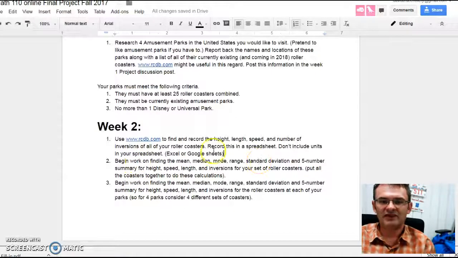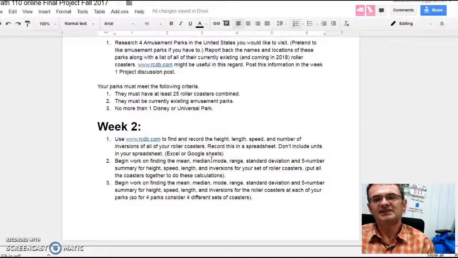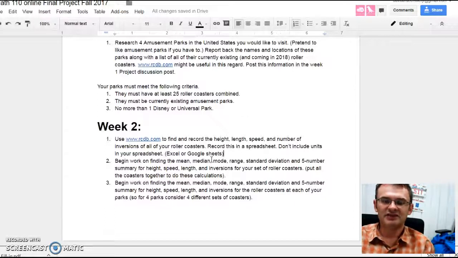Okay, then once you have all of that data, so don't do it with incomplete data, begin work on finding the mean, median, mode, range, standard deviation, and 5-number summary for height, speed, length, and inversions for all of your roller coasters. Actually, this is in 2 parts because you're going to do it 2 different ways. The first way is, let's say you have 40 roller coasters. You're going to put them all together in one data set and find all these values.